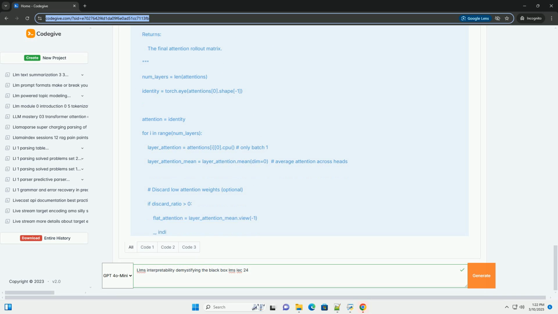How it works. Examine the attention matrices produced by the transformer layers. The attention weight ij represents the importance of the jth input token when generating the ith output token. Code example. Explanation: we load a pre-trained model, for example GPT-2, and tokenizer. We tokenize the input text. We pass the input through the model, setting output_attentions equals true to get the attention weights. We extract the attention weights from a specific layer, for example the last layer.